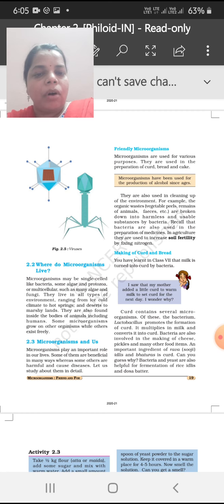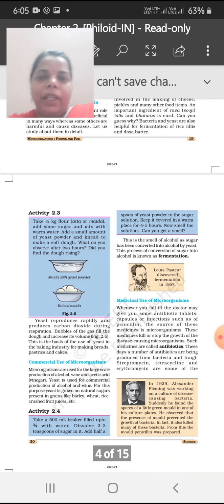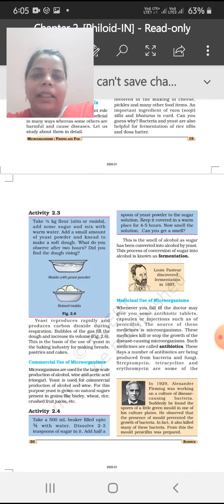This causes fermentation, which produces carbon dioxide gas, and this gas helps the dough become spongy and fluffy because it creates air holes. You can do this activity at home also. Activity 2.3 shows how the maida with yeast powder rises due to the formation of carbon dioxide.